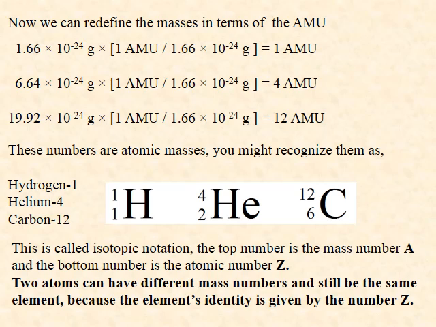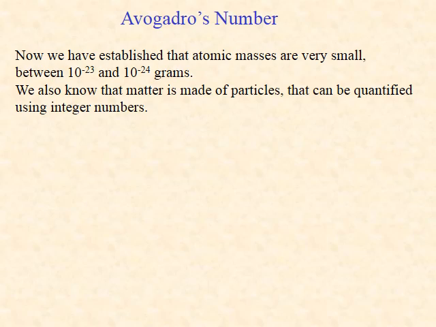For two atoms to be the same element, the bottom number must be the same, while the top number can be different. Two atoms with the same atomic number and different mass number are referred to as isotopes of the same element. Now the atomic masses would look neat if we were to write them up in a table. But there is a problem.